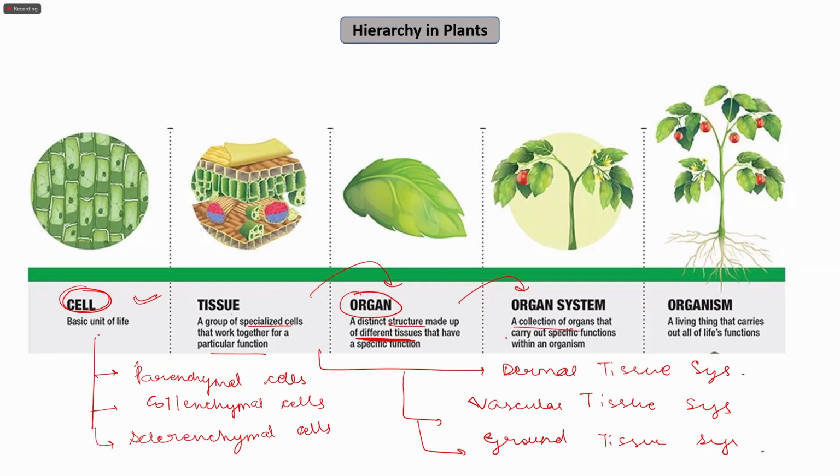An organ system is a collection of organs that carry out specific functions within an organism, finally leading to the formation of a complete organism. So how do we define an organism? An organism can be defined as a living thing that carries out all of its life functions. Therefore, similar to animals, plants also show hierarchy in their structure. There is a structural organization in plants too, starting from the cells, which can be parenchymal, collenchymal, sclerenchymal, etc., leading to the formation of a higher structure, the organism, a living thing that can carry out its normal routine life functions.